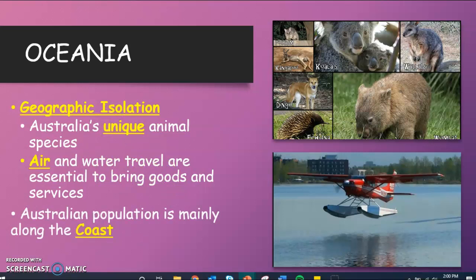Also, before we go to our next slide, a quick reminder that the Australian population is mainly along the coast. As we've talked about before, the interior of Australia, or the outback, as it's popularly known, is very dry. And so the vast majority of Australia's population is going to be found along the coast, specifically the east coast, where we have the bigger cities as well as the capital territory of Canberra. That's where the population is going to settle, pretty much because that's where the water is, that's where trade is going to be available, where the cities are.